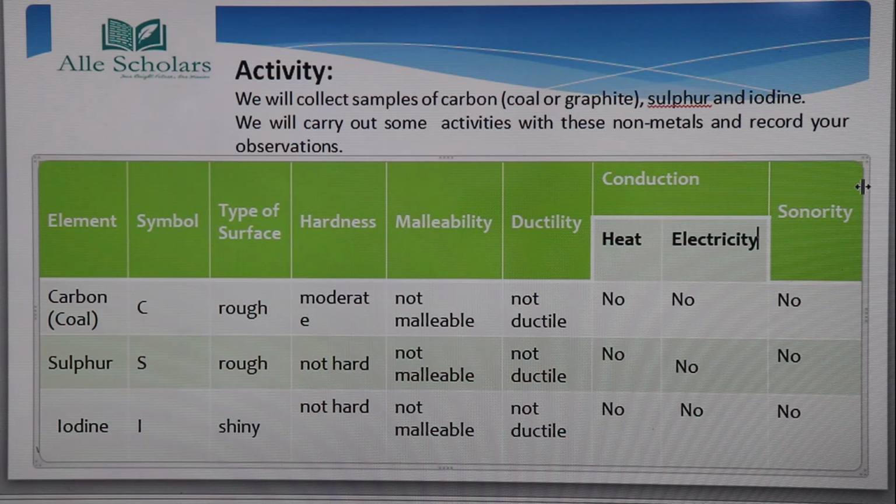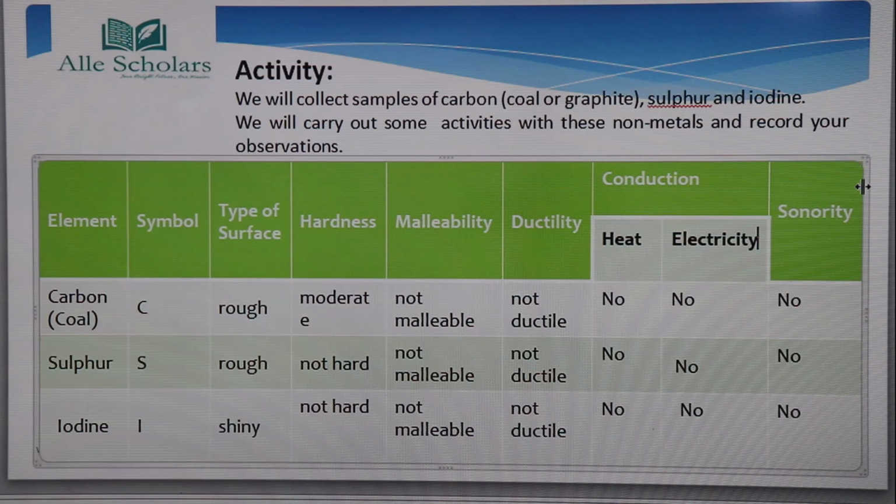Graphite is another allotrope of carbon and is a good conductor of electricity, but it is also not a metal since it is an allotrope of carbon. It is also considered a non-metal.